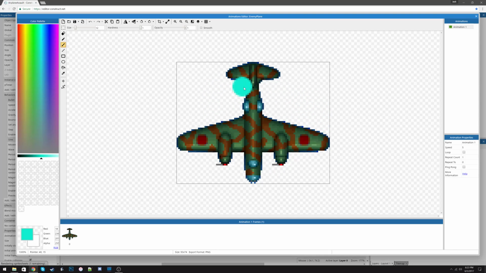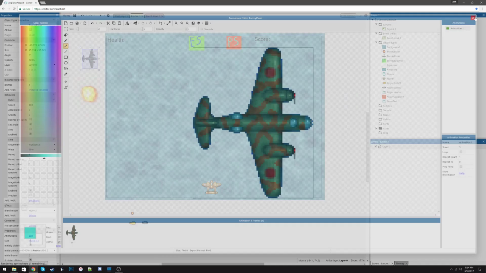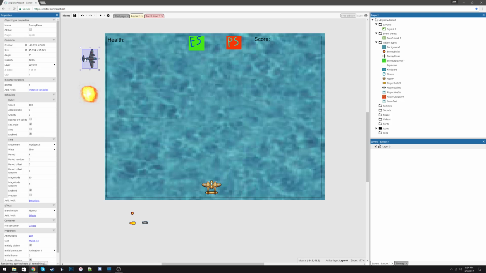So even though this is the correct orientation for us when we're building it, we actually should move the plane to look like this again in the editor. Also on top of that, we should move this sprite out of the way so it doesn't just fly across the screen. So when we press play again, we're not going to see that first plane that flew sideways across the screen, but what we are going to see are the enemy planes flying the correct direction. Although they are flying a little fast.